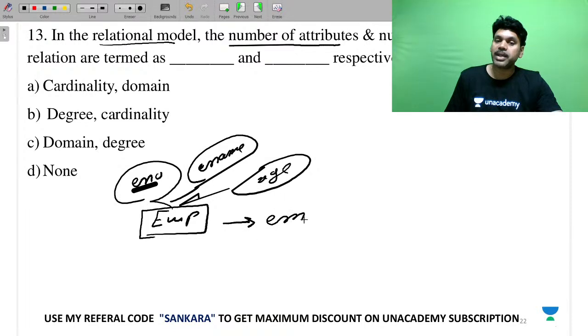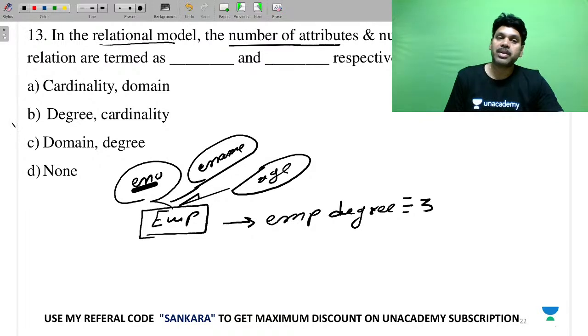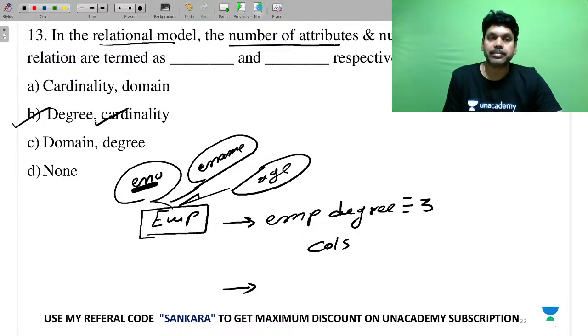So employee degree is 3. So the number of attributes is called what? Degree. And the number of tuples is nothing but what? Cardinality. So columns speak degree, tuples speak cardinality.